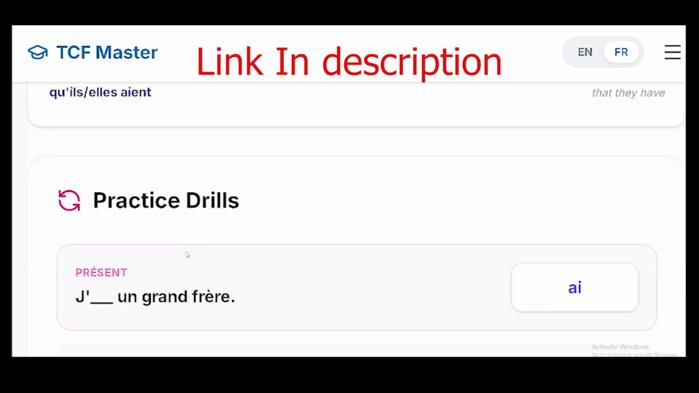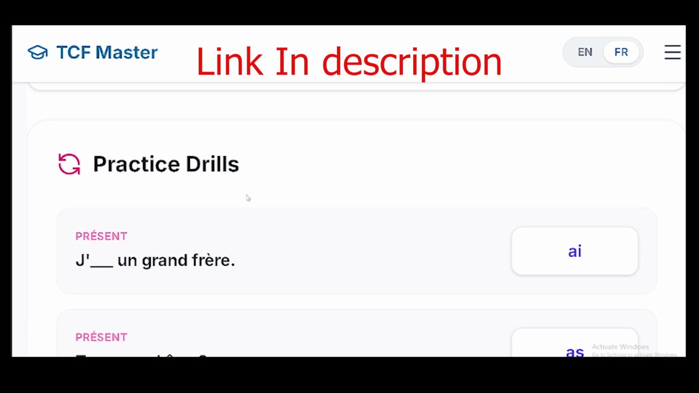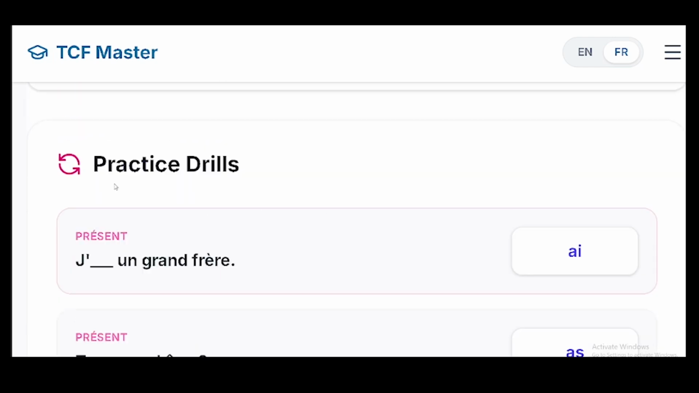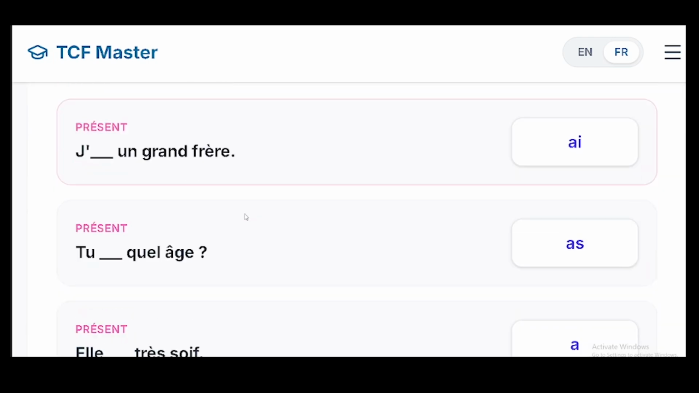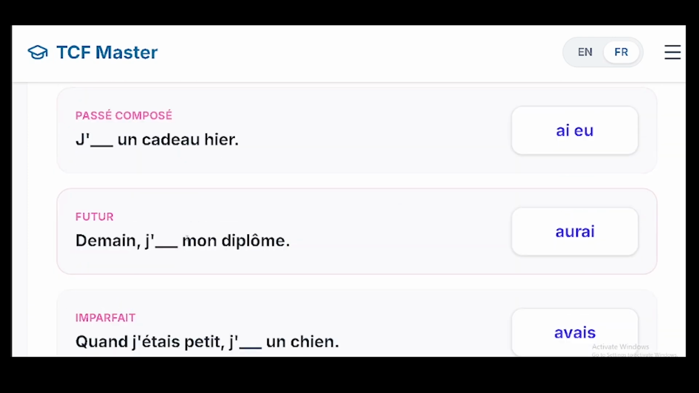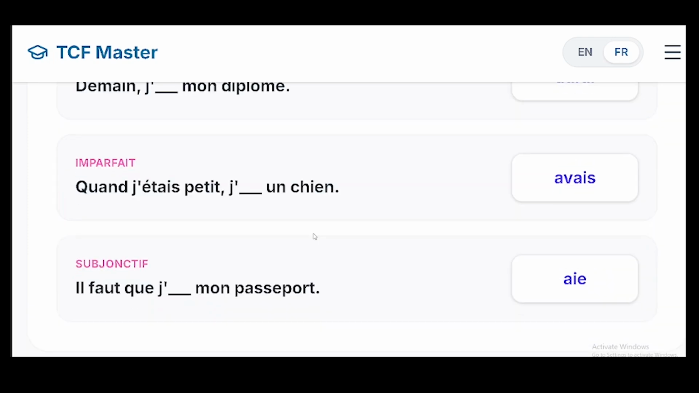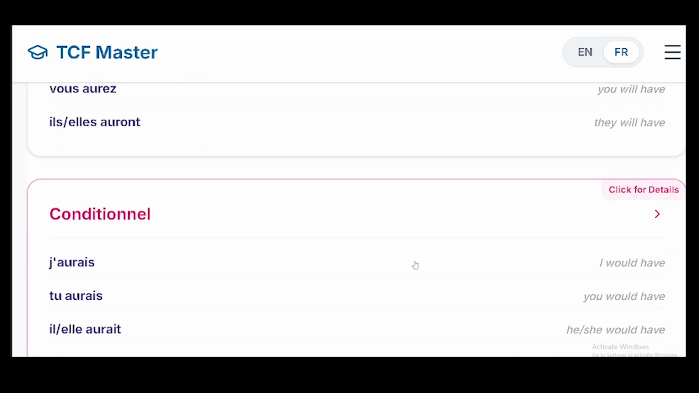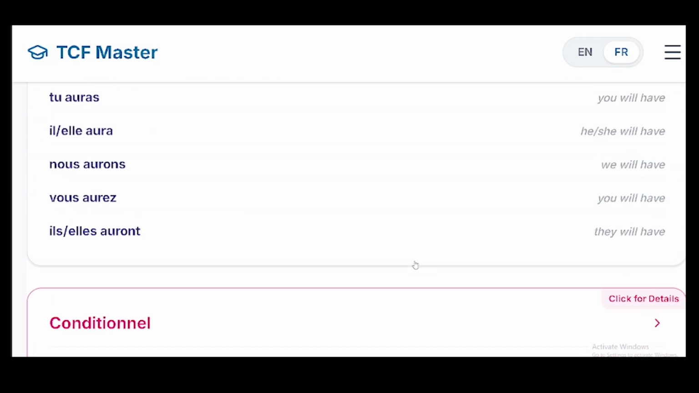Now let me show you one thing. You can see here, you have practice here. So you can see here, you can come here and practice this thing. See this tu as, etc. You can see. So passé composé. So you can see it yourself. You understand? So let me show you something that I like about this platform.